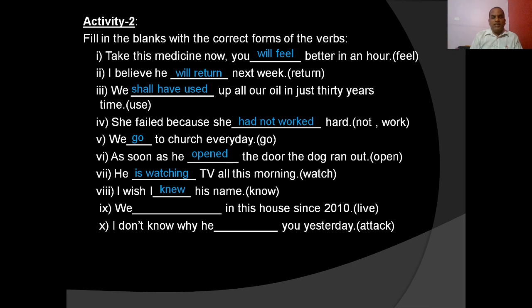We have been living in this house since 2010. That means present perfect progressive tense is used. I do not know why he attacked you yesterday. Past simple is used because the time adverb yesterday is used.